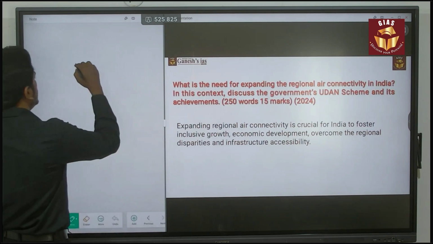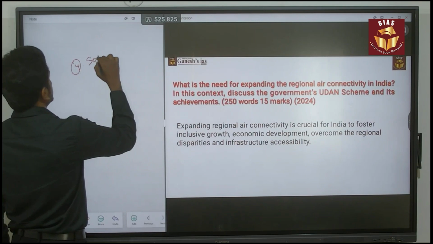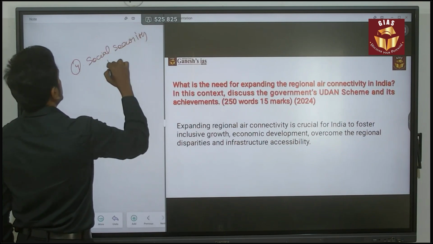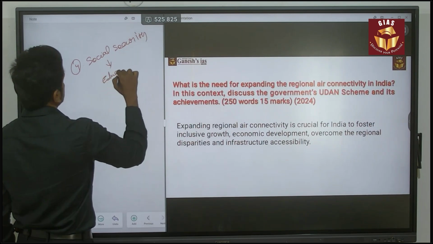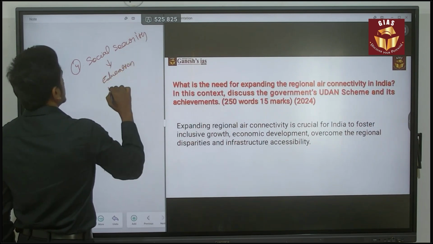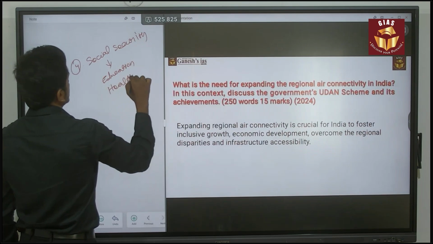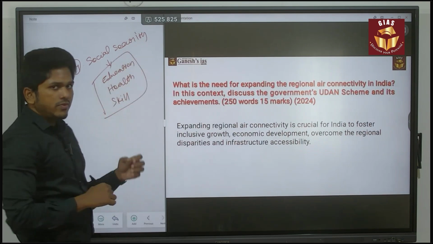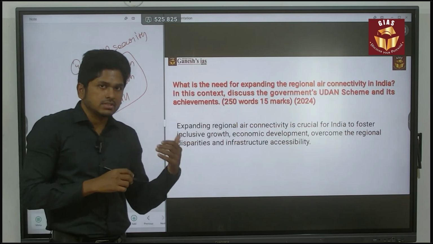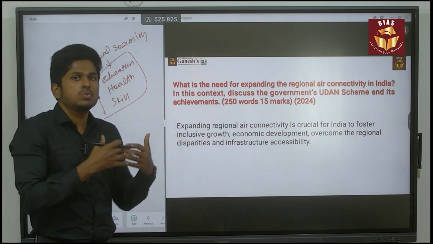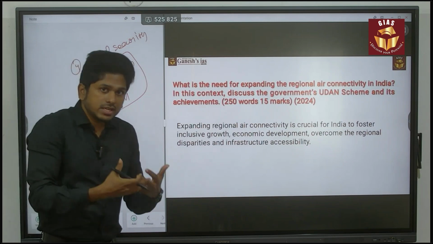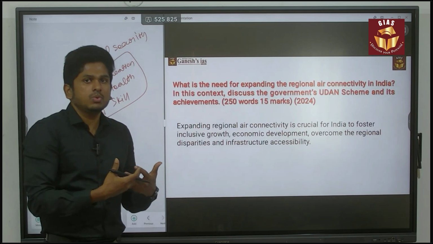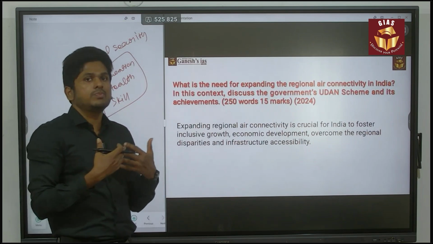Also it will enhance the social security. So social security means nothing but education, health, and skill. So these are about social security. If there is air connectivity, the persons can easily move out of the region for educational needs or health needs, or for updating their skills. So air connectivity is going to help in that manner also.